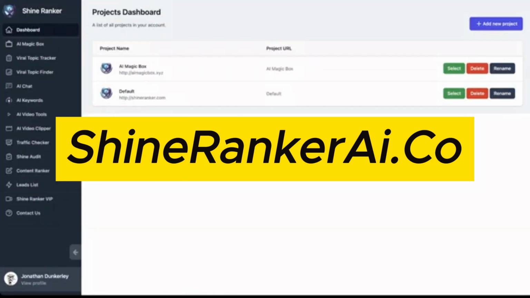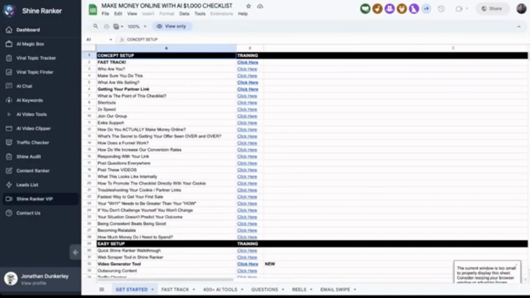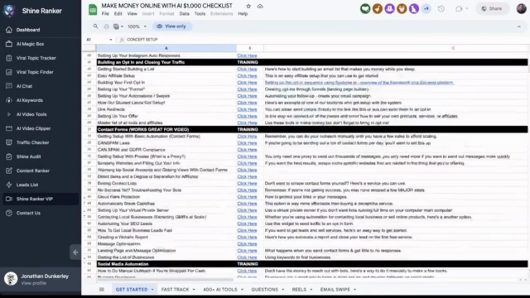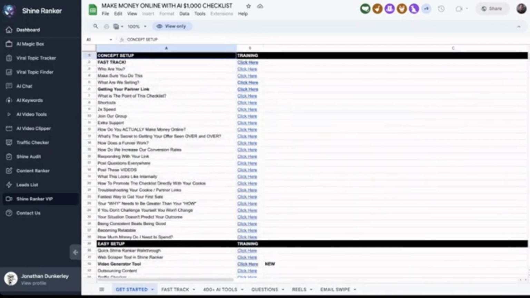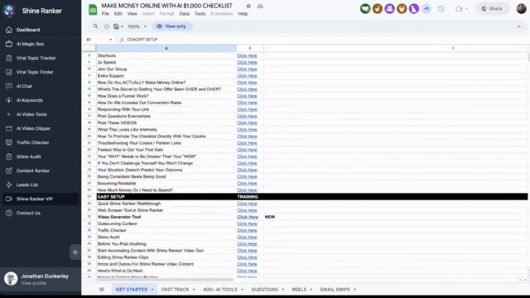But when you get into your Shinify account, you're going to be able to go down here to the ShineRanker VIP section. And when you click that, there are going to be so many tutorials in here. If you want to know how to do anything with the tool, go through the tutorials, and they are very, very detailed and clear. If you're ever lost, this is the easiest place to get an answer.